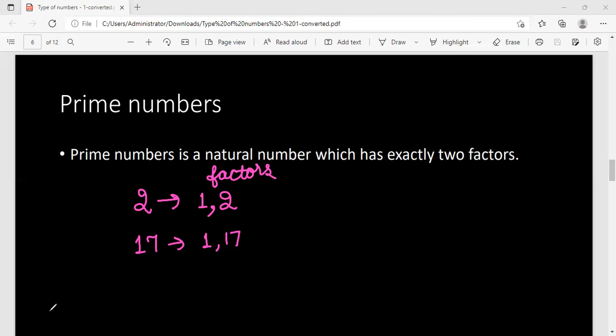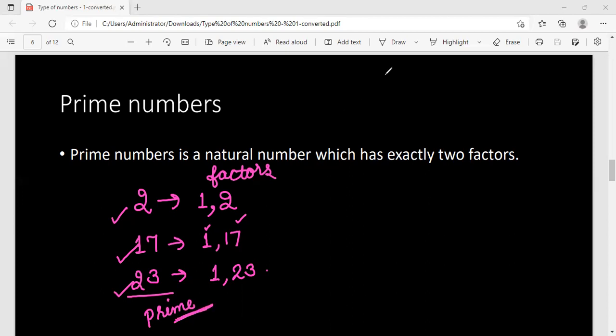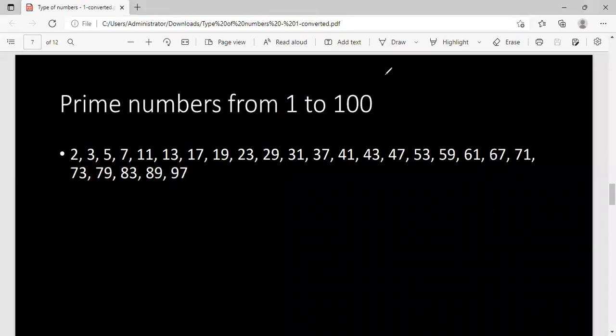We are just writing the factors by using our tables. I hope all of you are comfortable in tables. So 17, its factors are 1 and 17 itself. If I talk about 23, only factors are 1 and 23. So 2, 17, 23, they are prime numbers. Now, let us read more about prime numbers.